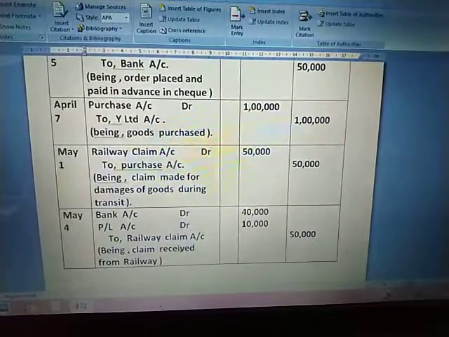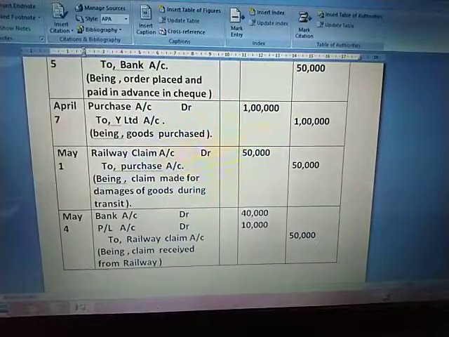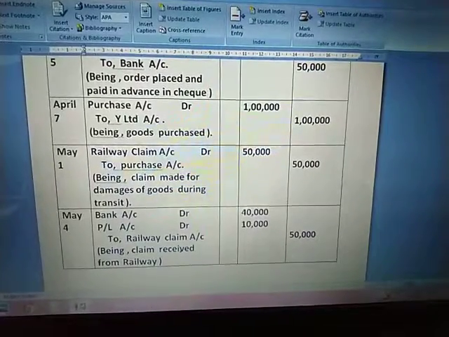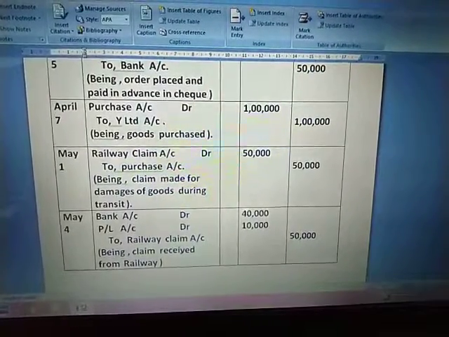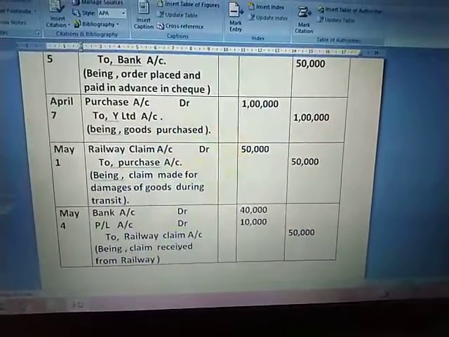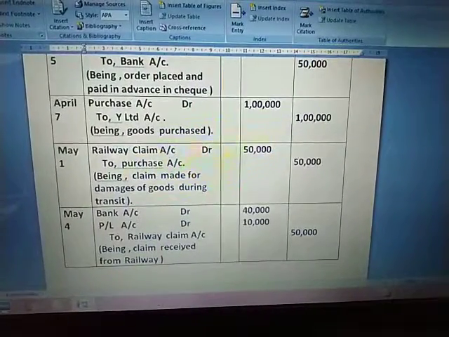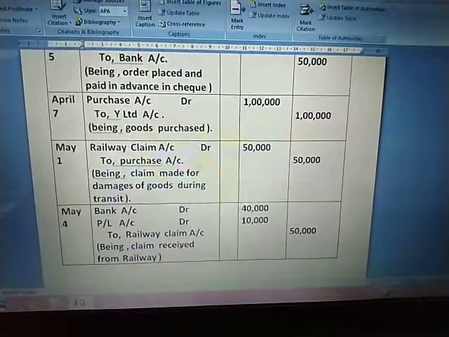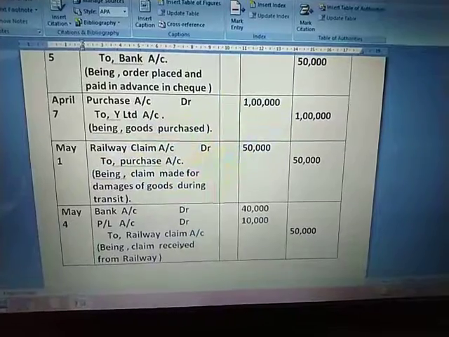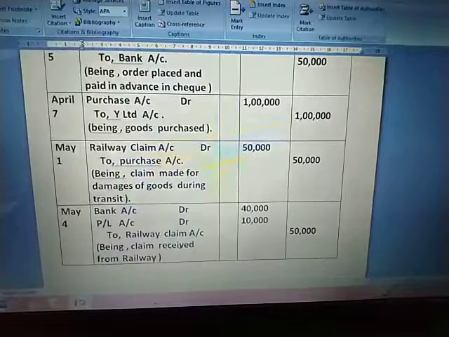Next, on May 1, we had a claim from the Railway Department, so Railway claim account debit to purchase account. Since goods were destroyed or damaged, that's why we have to credit purchase. Next is the final entry on May 4th, where we have received a check of rupees 40,000 from the Railway Department. Then 10,000 will be debited to your P&L account as a loss, and finally Railway claim account will be credited with 50,000.